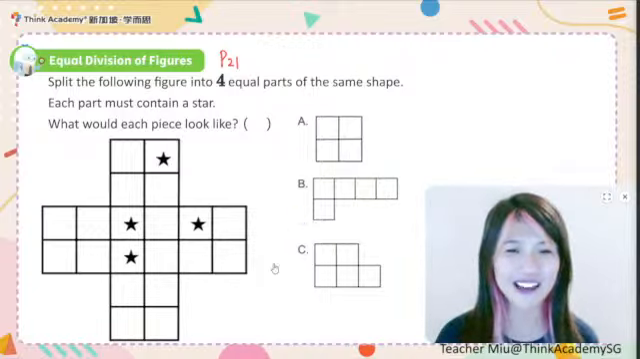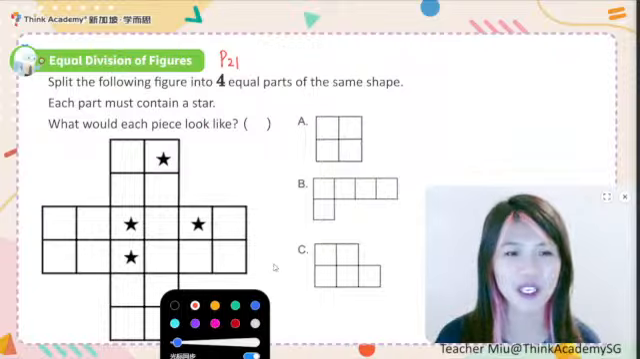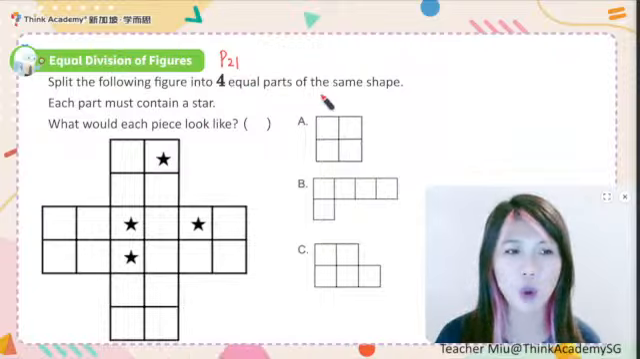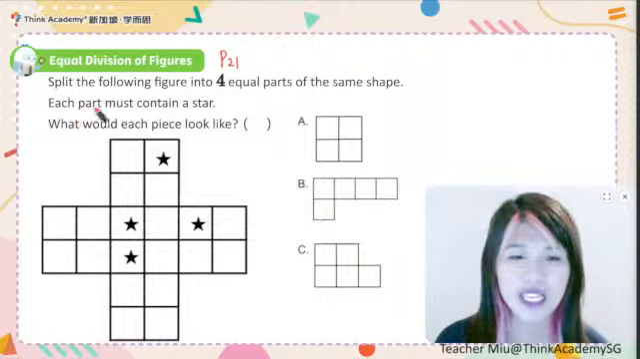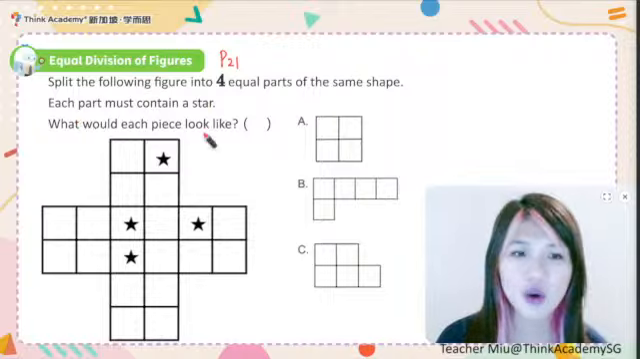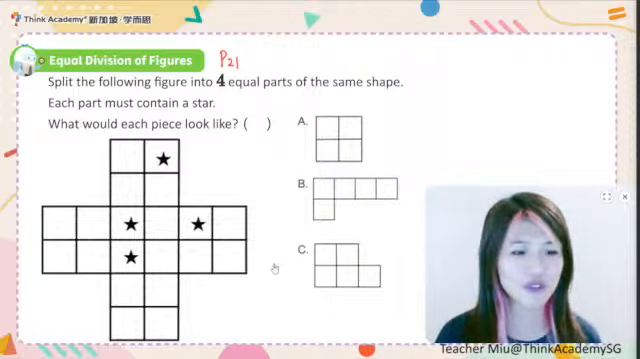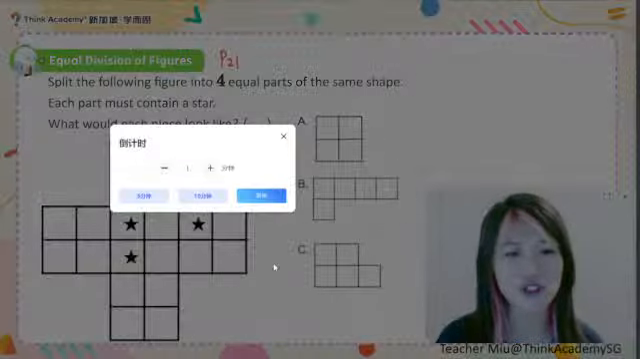Alright, it says split the following figure into 4 equal parts of the same shape. Each part must contain a star. What would each piece look like? So for this question, I will give you 1 minute to try. We'll give you some tips.